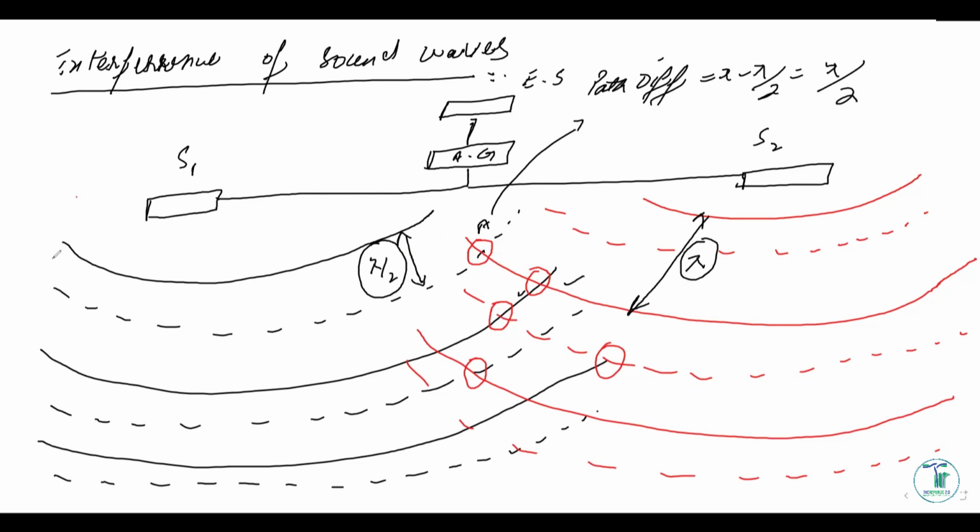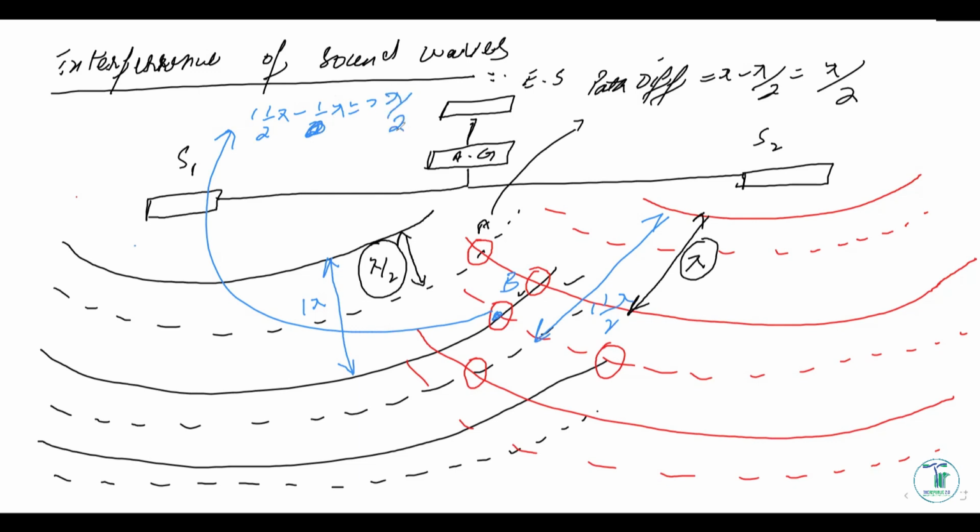Now let's talk about the path difference at this point, point number B. You can see that this wave has covered almost one wavelength, and this wave has covered almost 1.5 wavelengths. So the path difference at this point would be 1.5 wavelengths minus one wavelength, and you'll eventually have lambda by 2, right? So that is how you must be talking about these points.